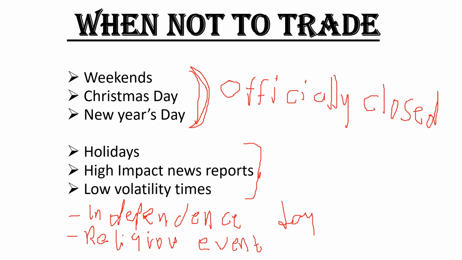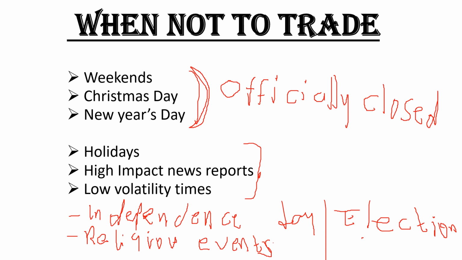You can write anyone you like. You also have election days. So you can add the days. This second category of events includes holidays, high impact news, low volatility, Independence Day, religious events, and election days.